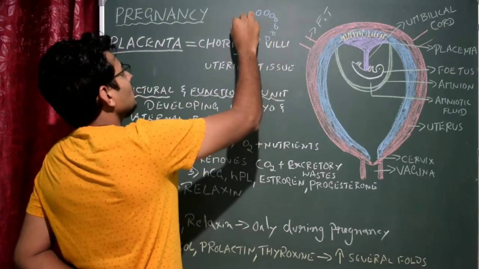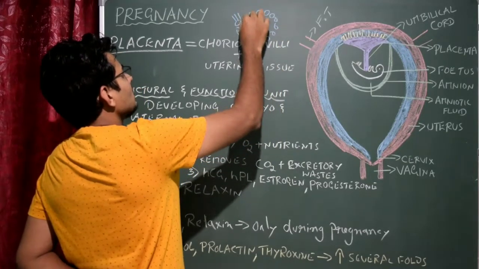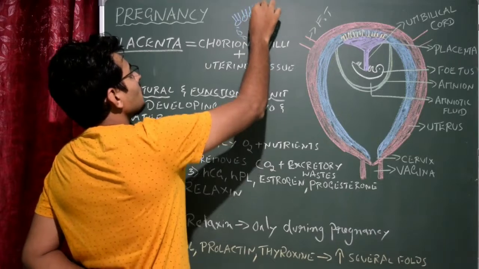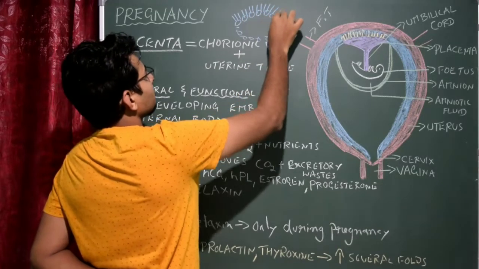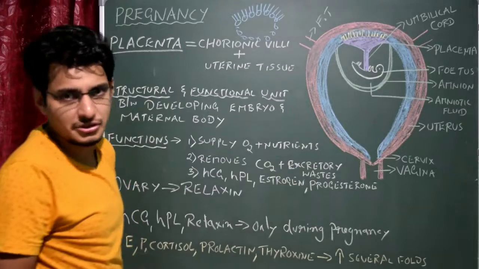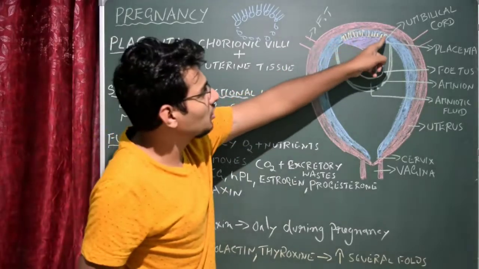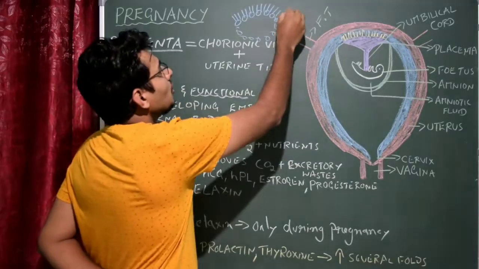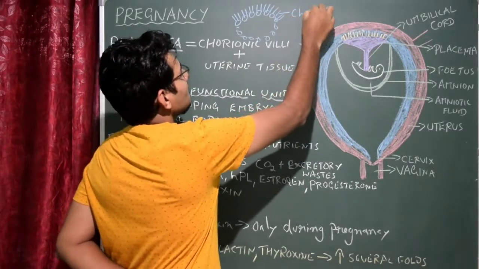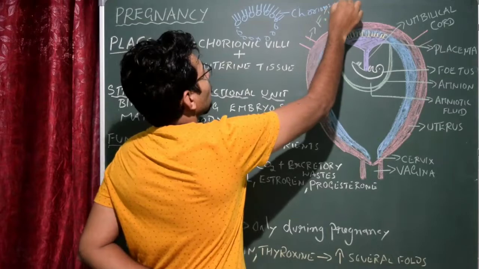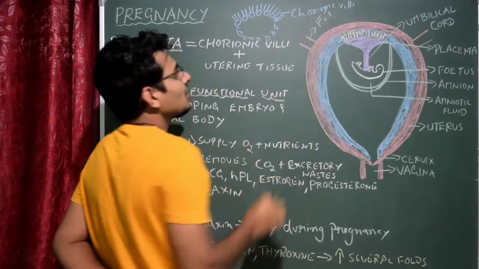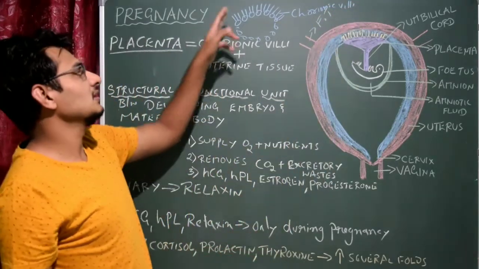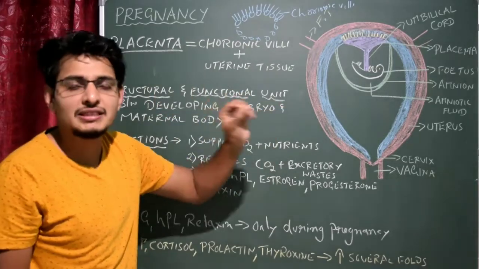After implantation, each cell of the trophoblast starts producing a finger-like projection like this within the uterus. You could see here I have used yellow color, that is the finger-like projection, which is called the chorionic villi. The chorionic villi is nothing but a finger-like projection formed by the cells of the trophoblast within the uterus.